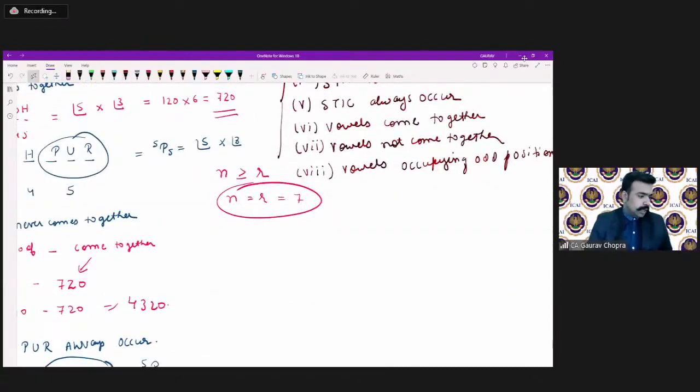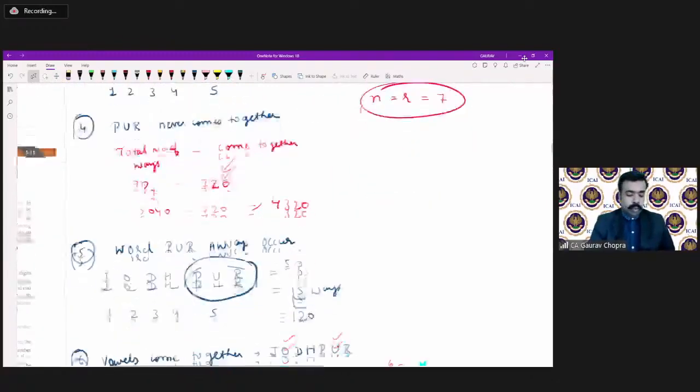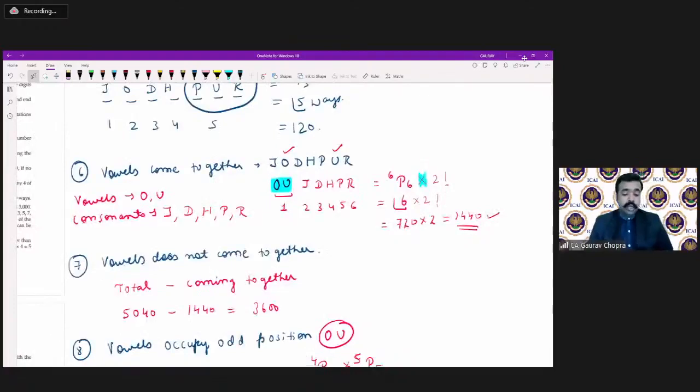Now there is a doubt in points number 6 and 7, so let us understand them one more time. Vowels come together. In Jodhpur, O and U are the two vowels, and the remaining are 5 letters. The question says vowels should come together, so we have to tie them. We have tied O and U together, so O and U is one group, and the remaining are 5 letters.